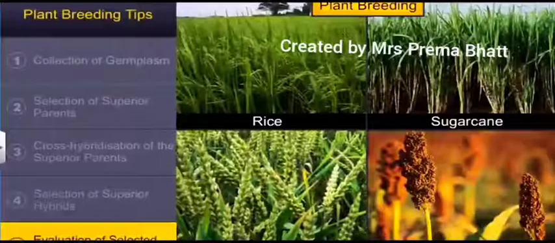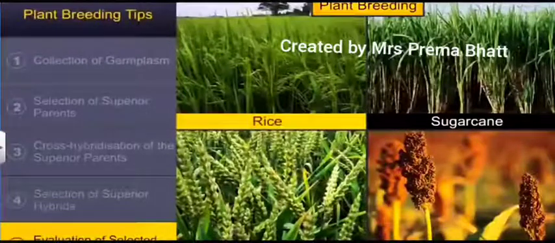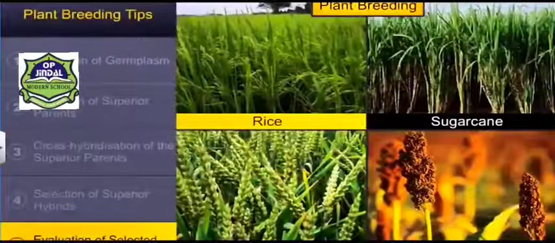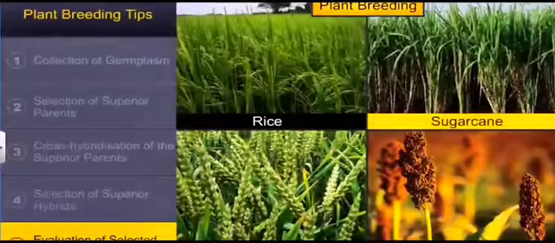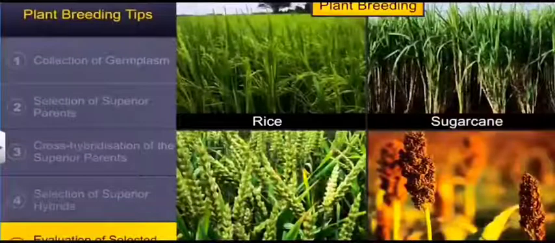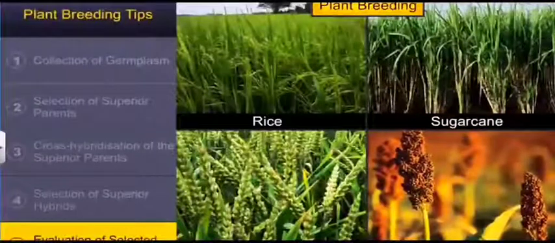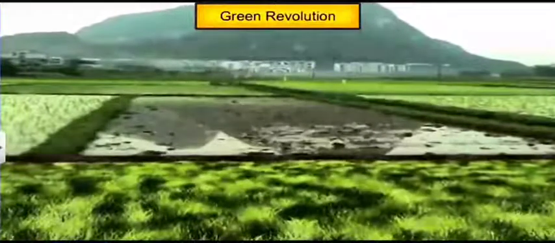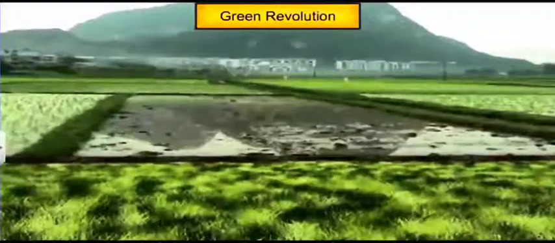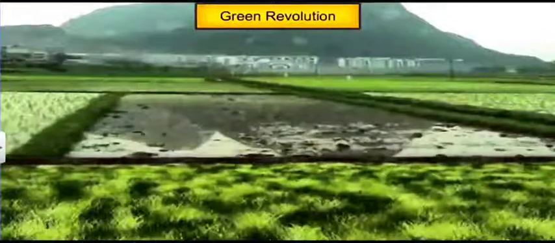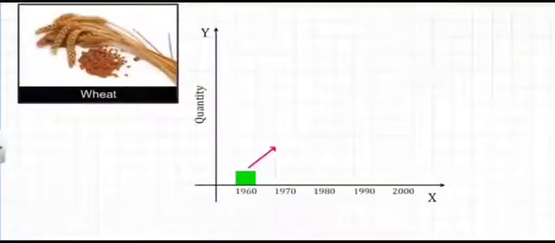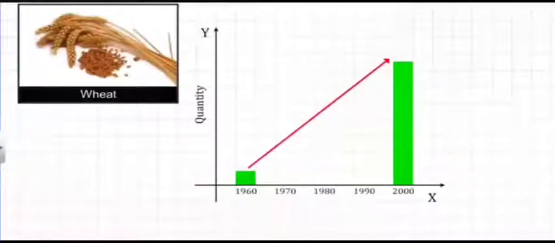In the last lecture, we studied plant breeding methods to develop high yielding varieties. In today's lecture, we will be basically focusing on the green revolution. This revolution changed the food scenario of our country. Due to the introduction of the green revolution, there was a quantum surge in food production, like wheat production